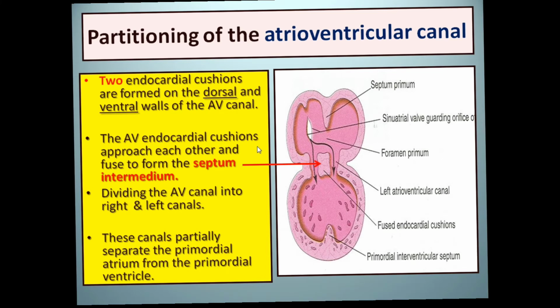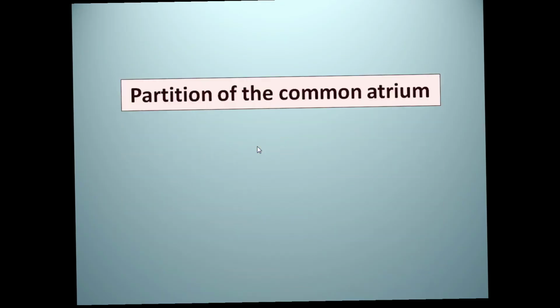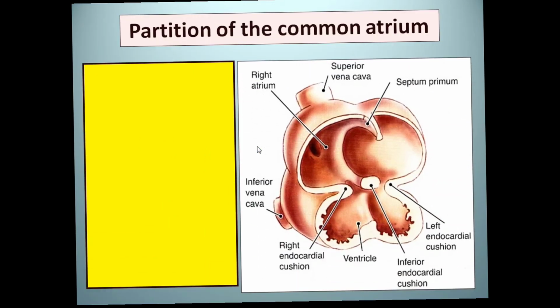Now the partitioning of the common atrium. When the endocardial cushions fuse and divide the canal into right and left, a septum arises in the middle of the common atrium and encroaches toward the endocardial cushion.